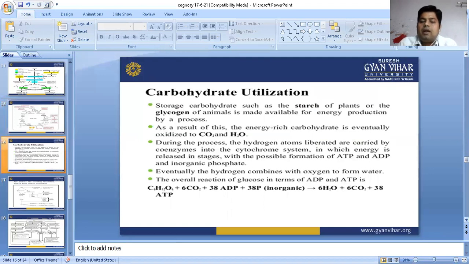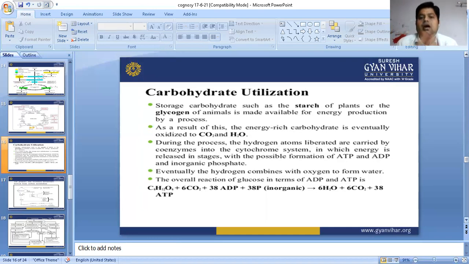Now, carbohydrate utilization. The storage carbohydrates, such as starch of the plant or glycogen of the animals, are made available for energy production by the process of glycolysis and TCA. As a result, the energy-rich carbohydrate is eventually oxidized and broken down into CO2 and water.